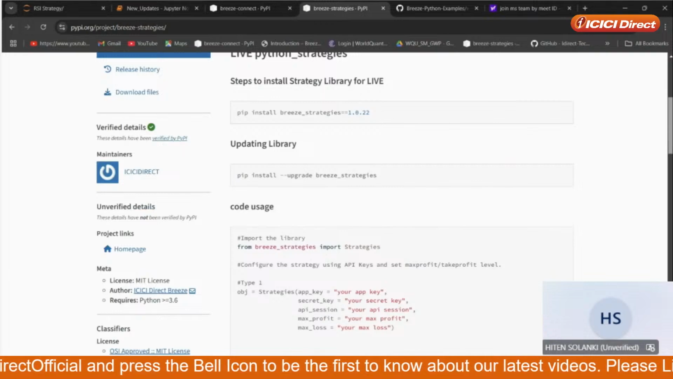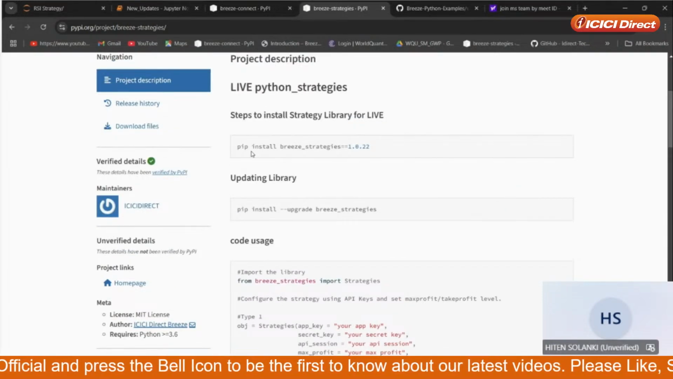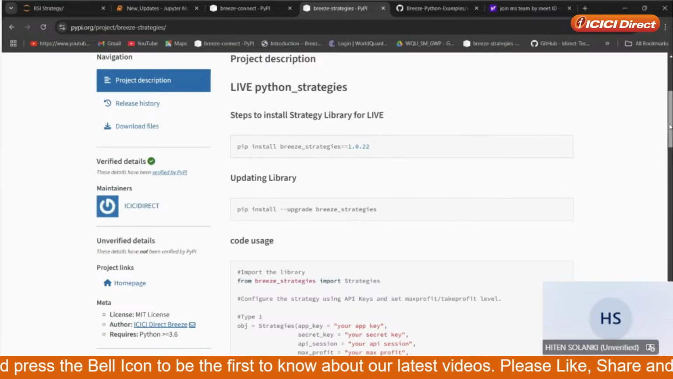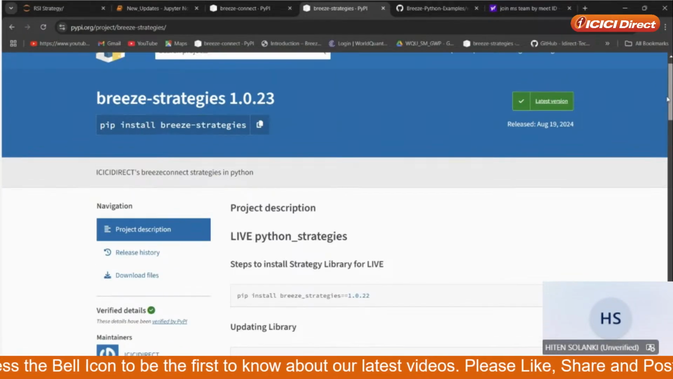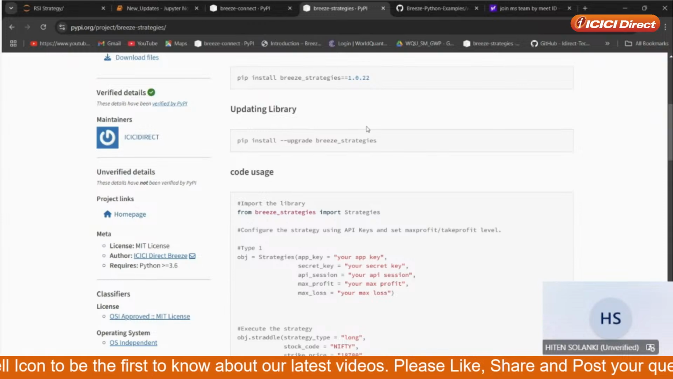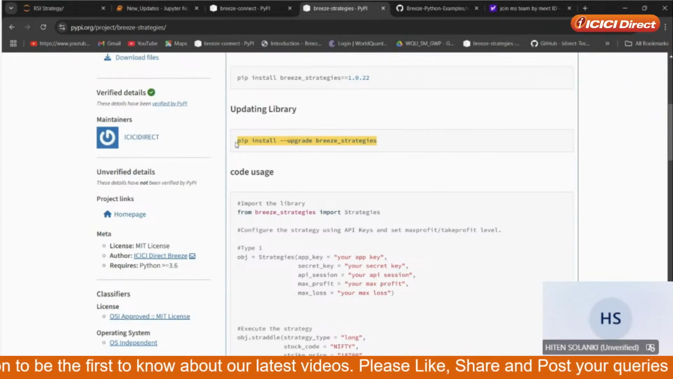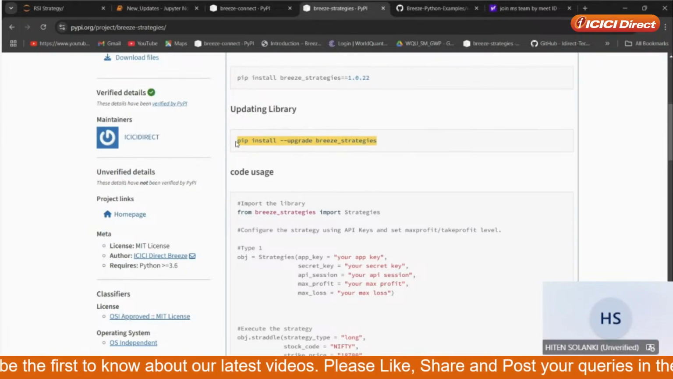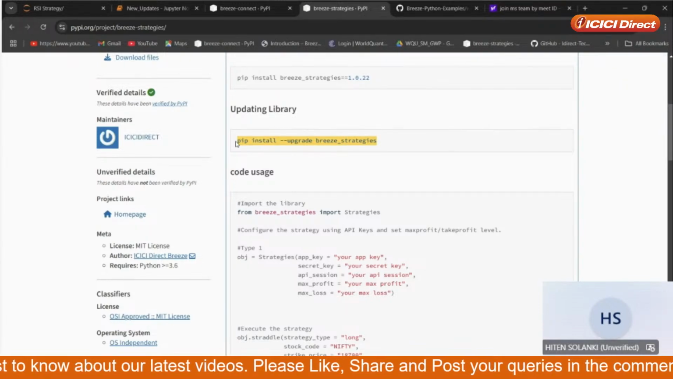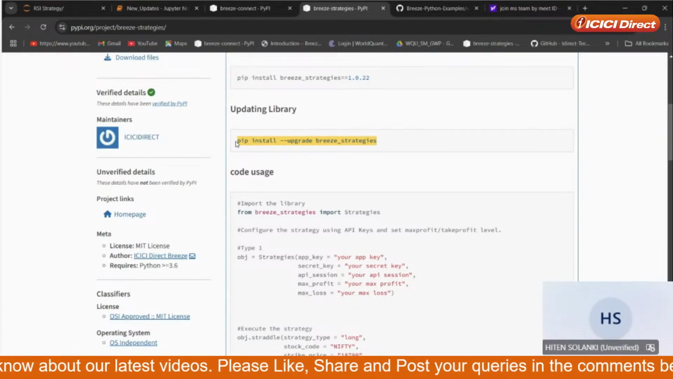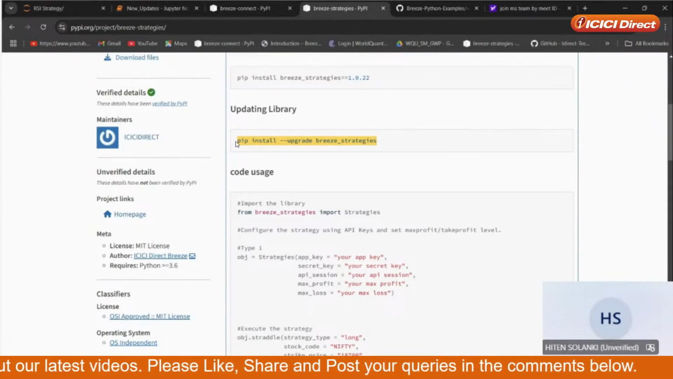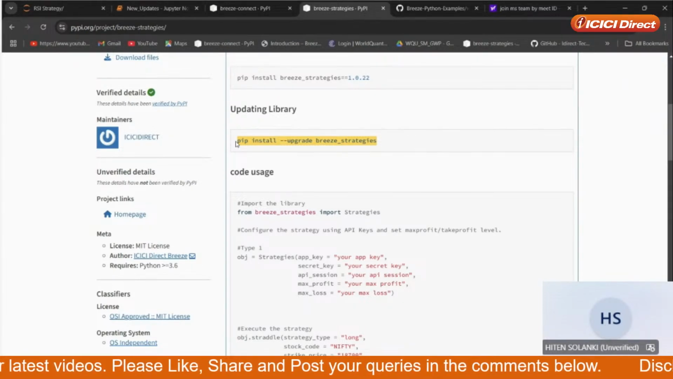So here also you need to perform similar steps. pip install breeze-strategies==1.0.22. This is the current version. But if you want to upgrade to the latest version, I will recommend you pip install --upgrade breeze-strategies. We have launched many features on Breeze strategies also. If there are features you want, definitely you can mail us or write in the comment box. We'll see how it can be integrated and then we can try to go live with it.